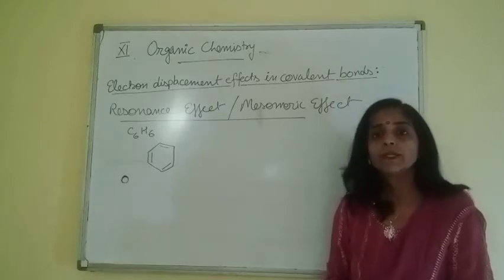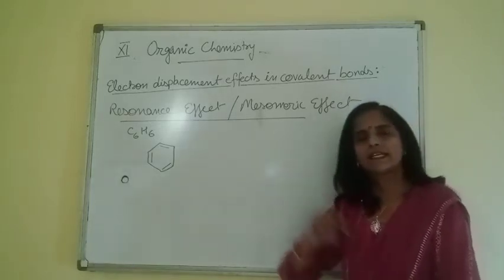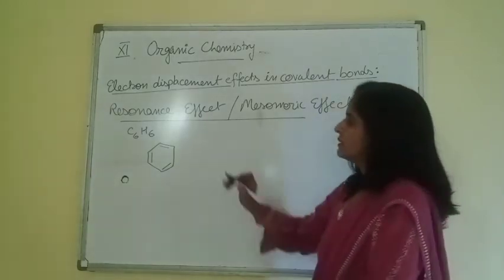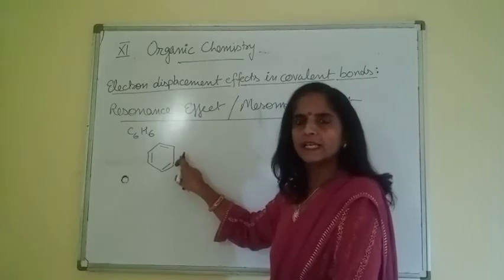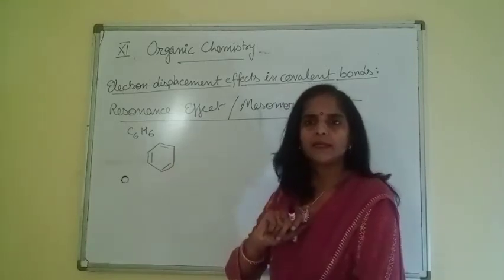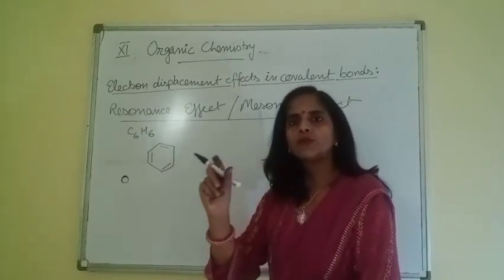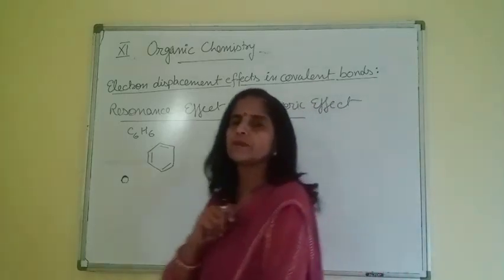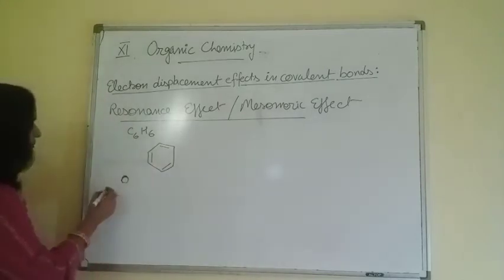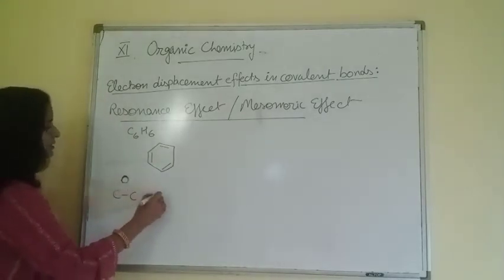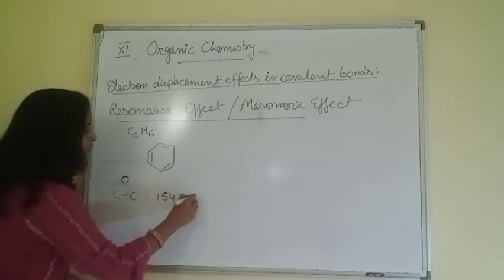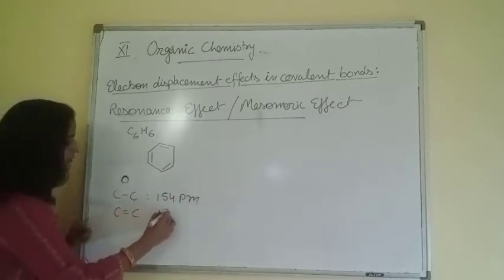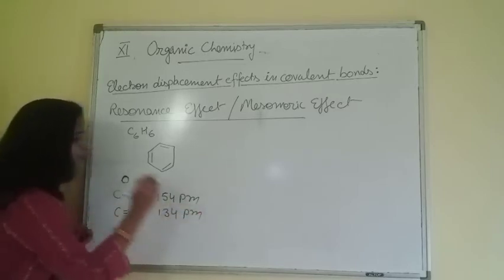What's the problem? Because if we are giving this structure to benzene, it means in benzene we have two types of bonds, carbon-carbon single bond as well as carbon-carbon double bond. So two types of bond lengths should come. If we calculate bond length experimentally, carbon-carbon single bond length is 154 picometer and carbon-carbon double bond length is 134 picometer.